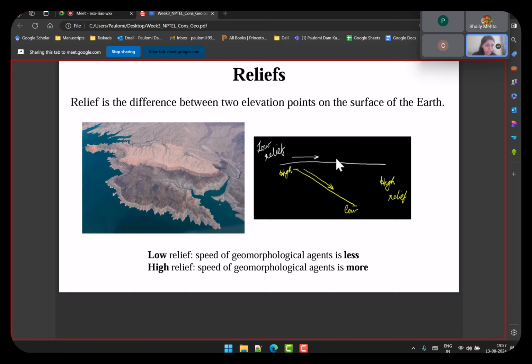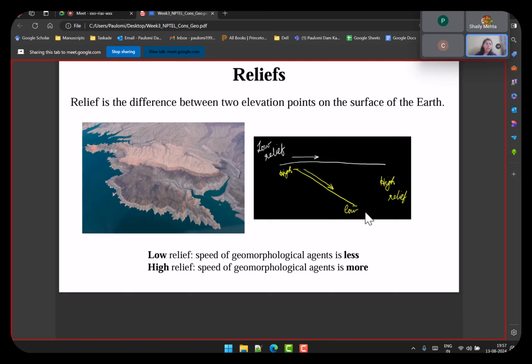Now, if the difference between the 2 points is not high, it is called low relief. And if the difference is very high, for example one point is at this height and the other is at this height, so the difference between the two elevations will be very high, that's called high relief. So low relief, high relief. Why is it important? Because if you have a low relief, then the speed of any agent will be very less because it's in the same line. But if you have higher elevation and lower elevation points, then the speed will be more.